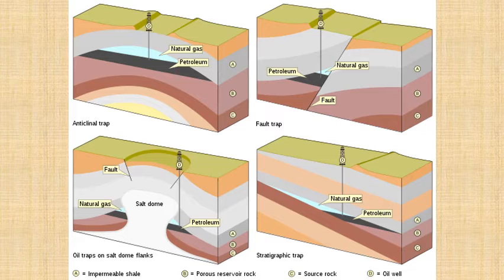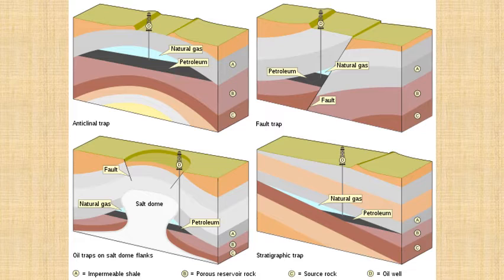So A is impermeable shale, which means nothing can go through it. B is a porous reservoir rock, through which the petroleum just came up. C is the source rock from which it actually formed. That rock only had the animals and organisms and all. And D is the oil well or the rig which is used to remove it.